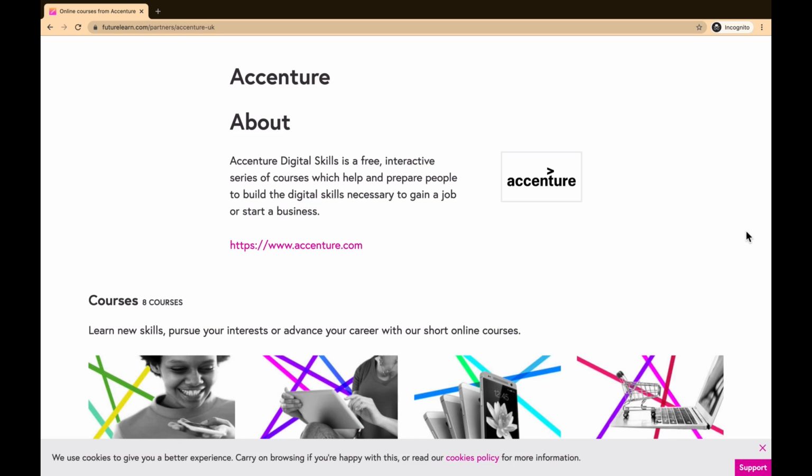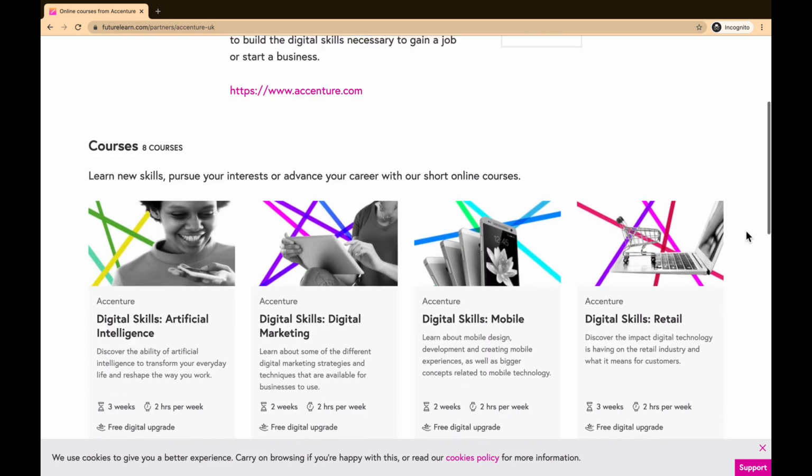Now do remember guys, most of these organizations are paying huge attention on digital skills. Even if you are a fresher, the salary offered to a fresher possessing digital skills is very different to the salary offered in case you don't. So this is an awesome opportunity. I would encourage you to enroll in these courses and make the best use of it. Let's go through these courses one by one.